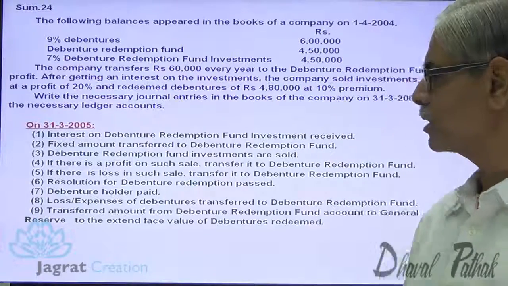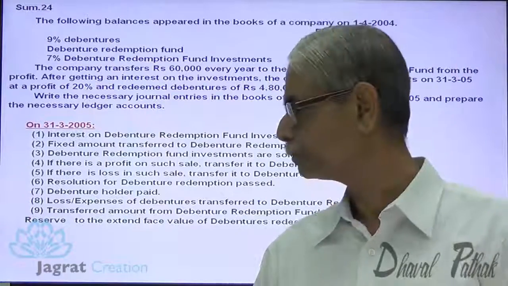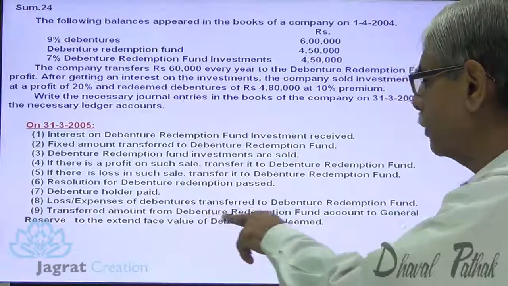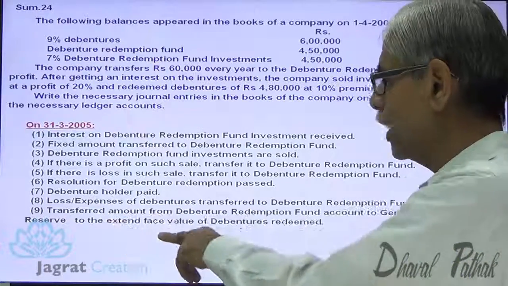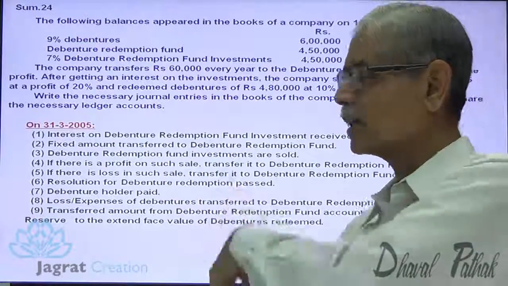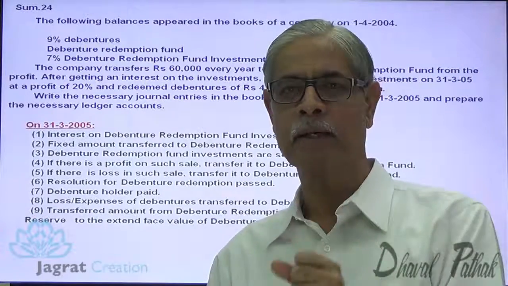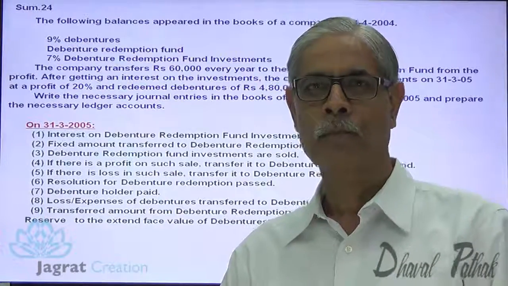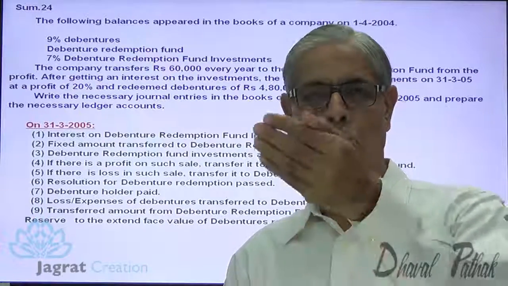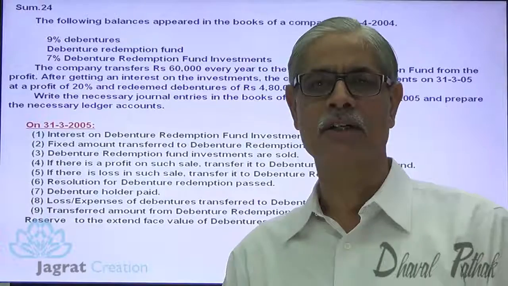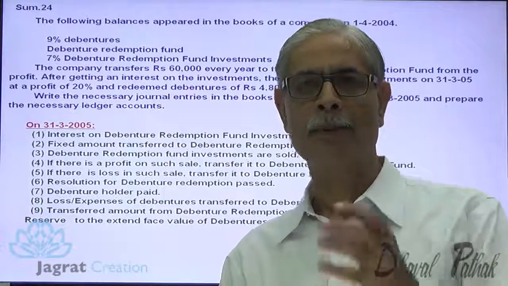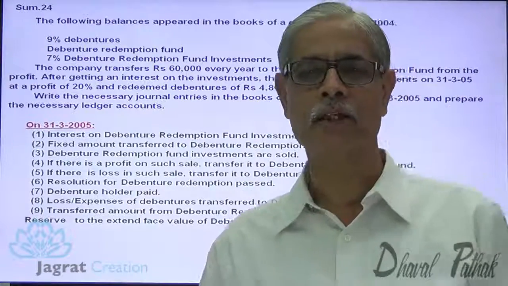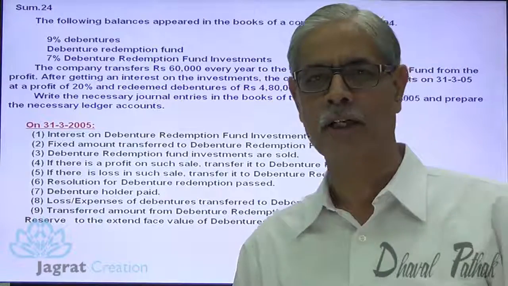All these concepts we have studied in detail in the theory lecture. Transfer the amount from debenture redemption fund account to general reserve to the extent of face value of the debentures. So these are the transactions, these are the adjustments which we are going to record while solving this sum. It's very important to have a clear understanding about the list of transactions which we intend to record for the purpose of answering this type of question. That's why I have given you the list of transactions to be recorded. Now let me start.